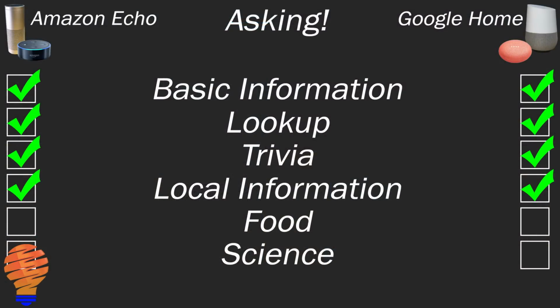Okay, now I'm giving both of these a check mark here for local information, and what I'll say is that the Amazon Echo was a little off here at times. When I asked for pizza from the Amazon Echo, it went and it named a couple of places, but one of those places really isn't a pizza place. The accuracy from the Echo I saw fall off a little bit here, but in general, as I asked for coffee, as I asked for different places, it was accurate. So let's move on to food here. And this is again where things get a little more interesting.